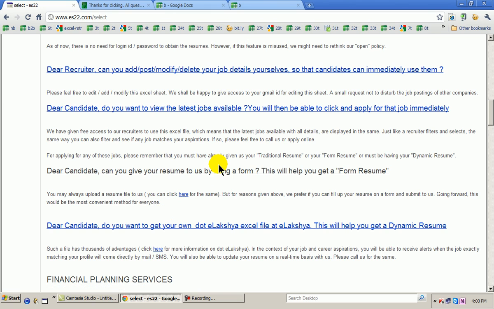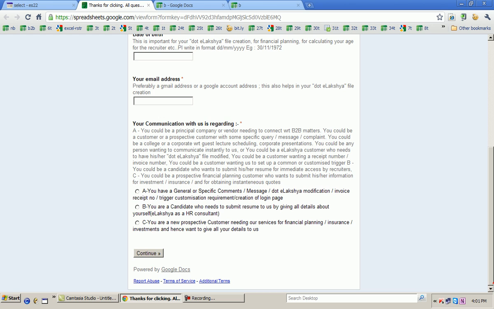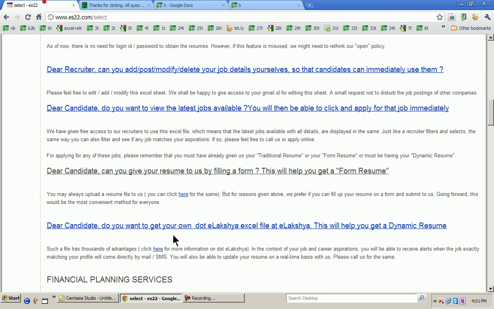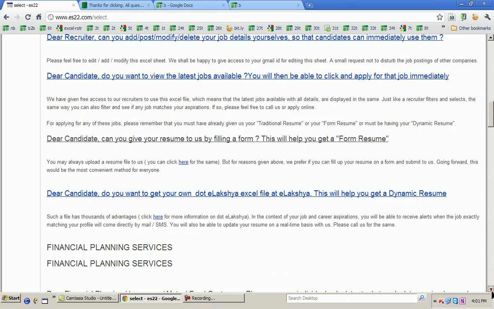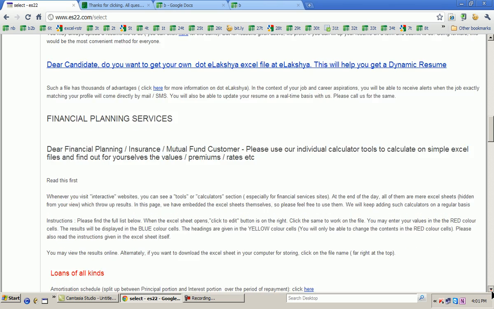Okay. The candidate can give us a resume by uploading his or her resume through us, or they can also fill up this form, and this form goes into that Excel resume. This is how the form looks like. There are about some 30-40 questions which together come and form an Excel resume of the candidate. Of course, we are proceeding towards video resumes, which means that we are trying to eliminate the need of a first round of interviews by means of the recruiter seeing the video profile or the video resume of the candidate.